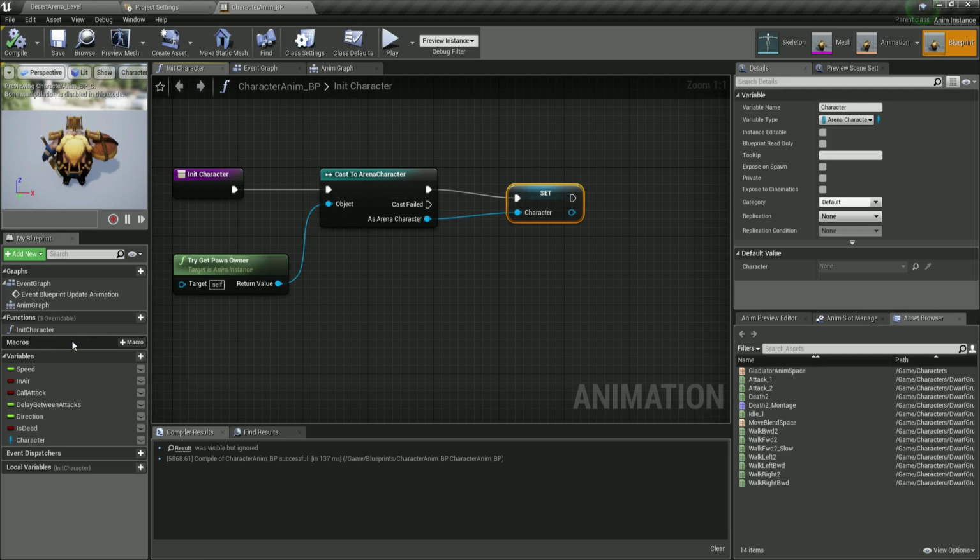And if you want to learn more, this is your assignment. Look it up online. Type what is the difference between functions and macros in Blueprints, because I want you to get used to searching online and finding the things that you are interested in, especially if it comes to solving a problem. So make sure that you type the difference between functions and macros and you will see what this is, but basically it's the same thing.